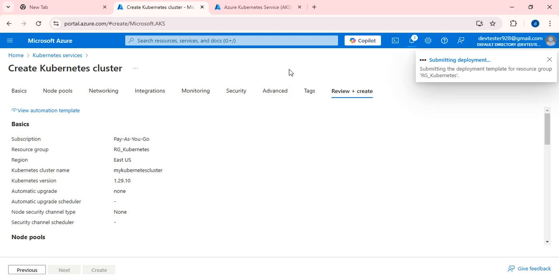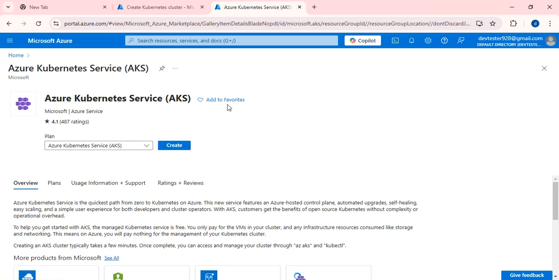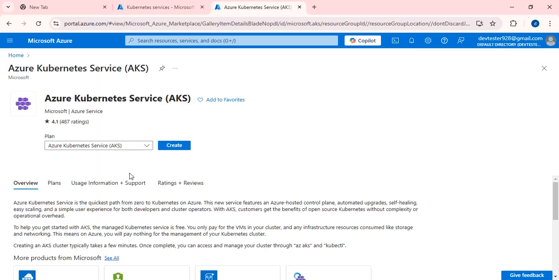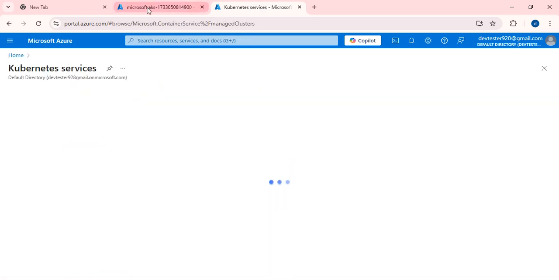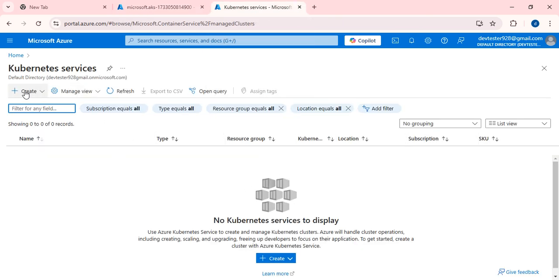In the meanwhile, we will explore the options in Kubernetes. Go to home, just click on Kubernetes. I am not going to create, as the creation is already in progress. I just want to show what options we have in Azure Kubernetes.